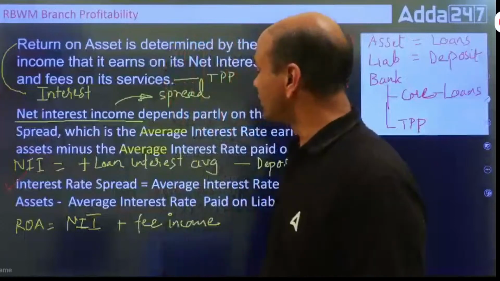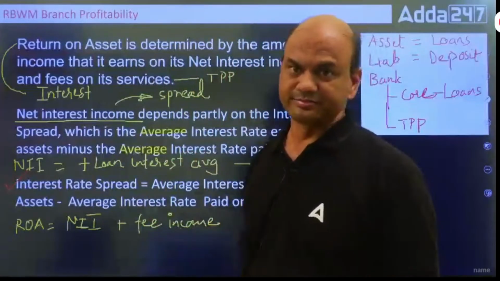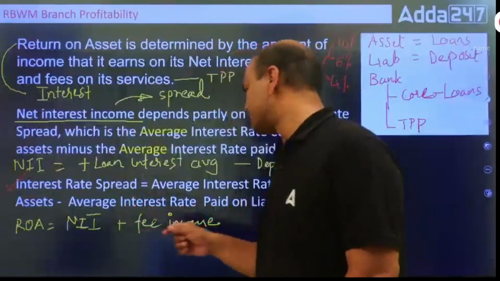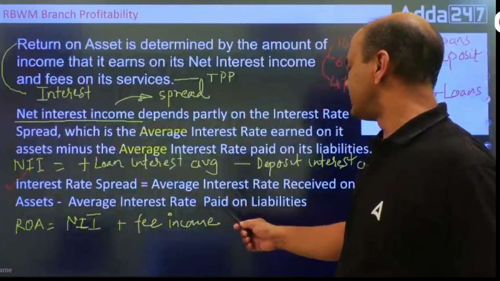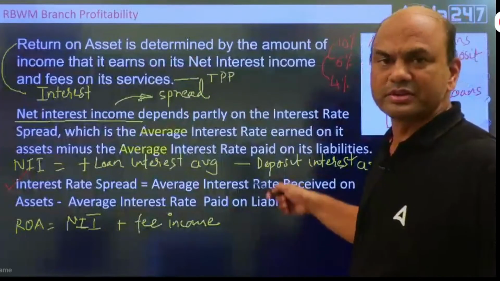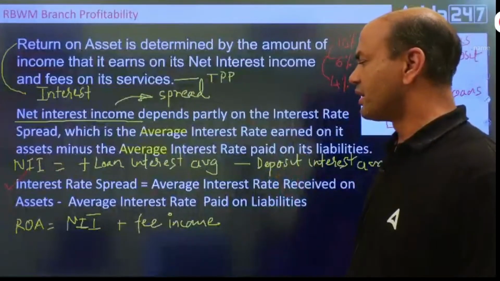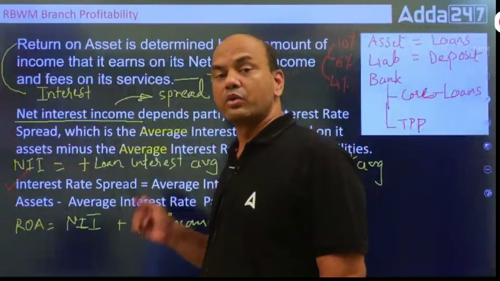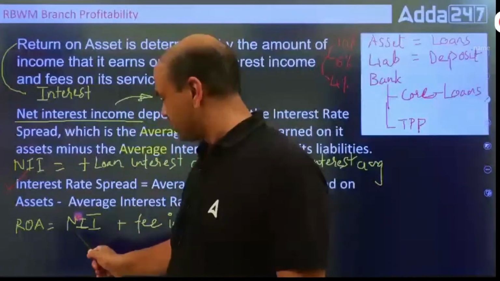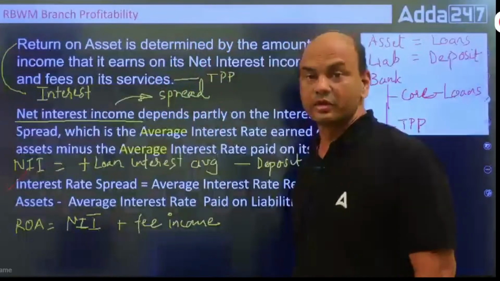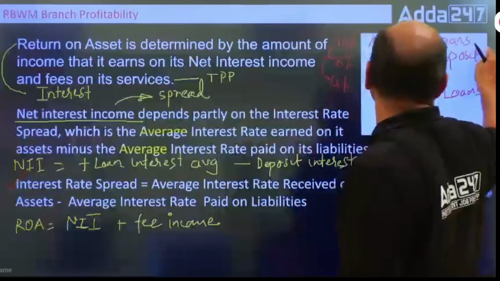So the point over here is spread and NII are the same. Interest rate spread equals average interest rate received on assets minus average interest rate paid on liabilities. Simple. So kindly remember, ROA equals your NII plus fee income. Don't forget this: ROA equals your NII plus fee income.